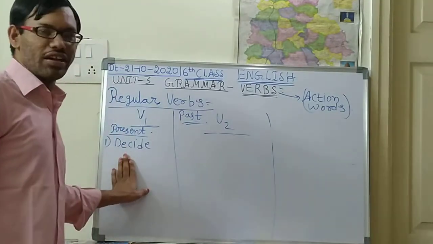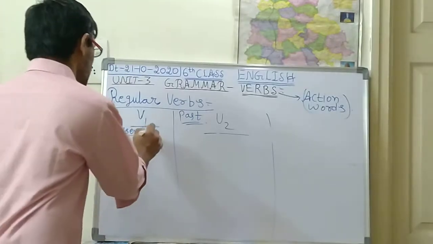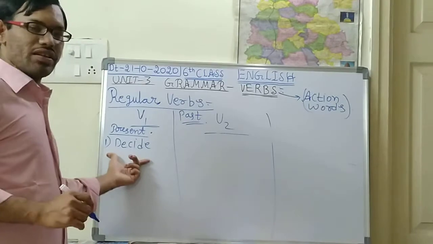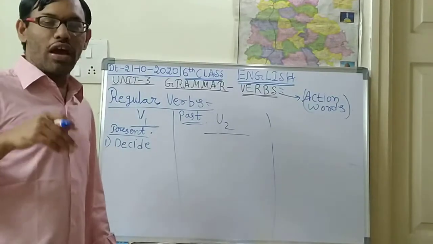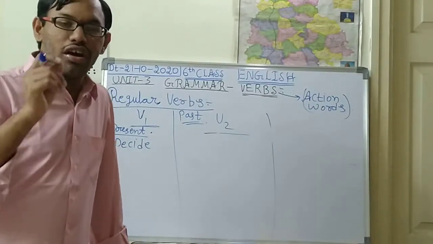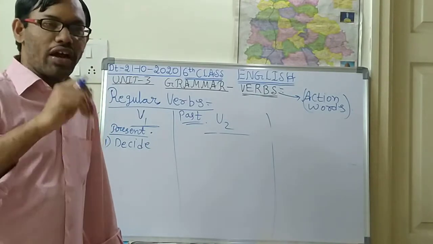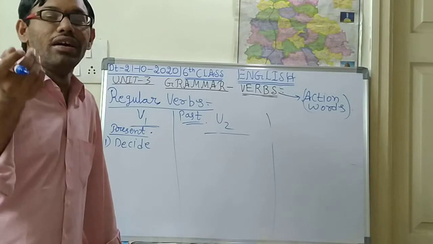So decide means that is the thing. Okay, so the next, and for this, decide is a present form. I decide to join in the schools. I decide to join in the sports. Okay, so I decide to become a cricketer.